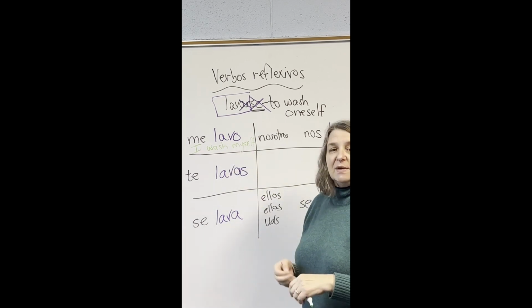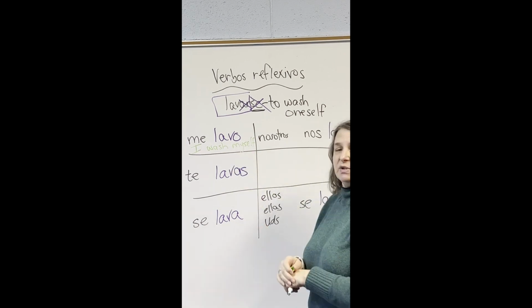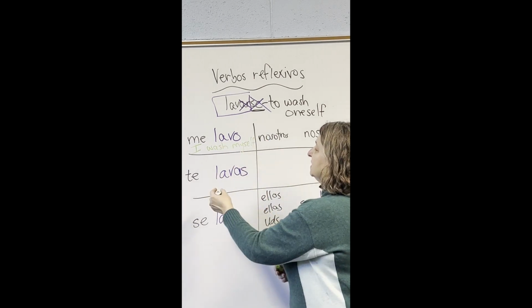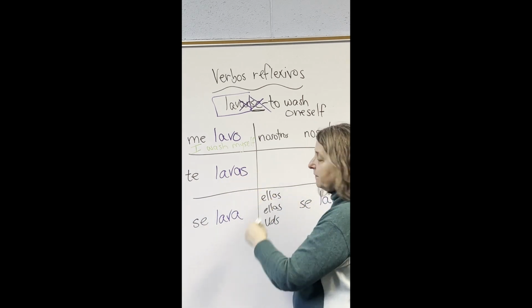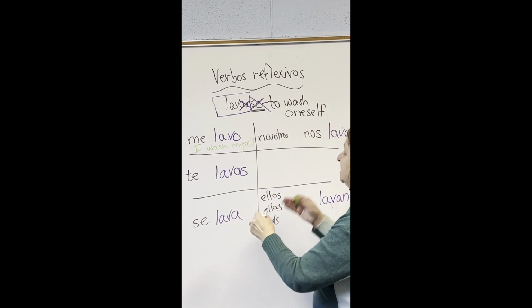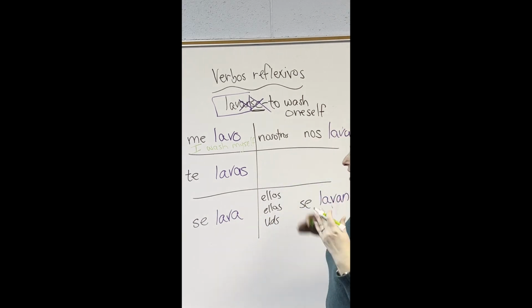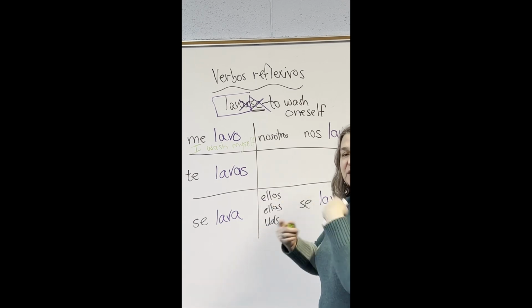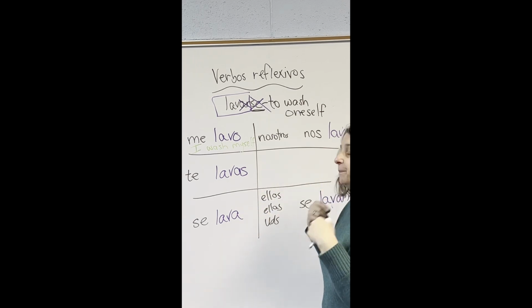So something like that, you would say, me lavo las manos, but it's to yourself. So here, te lavas, you wash yourself. He washes himself, she washes herself. We wash ourselves, they wash themselves. So that's reflexive, what you do to yourself.